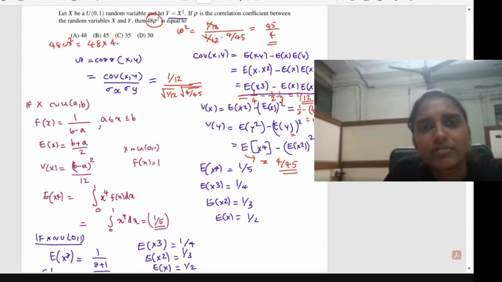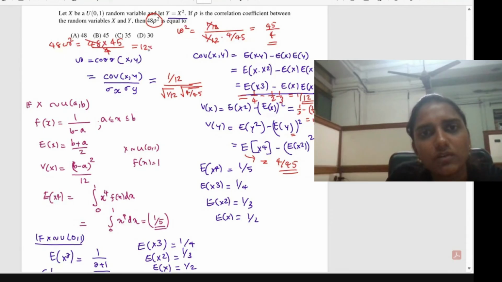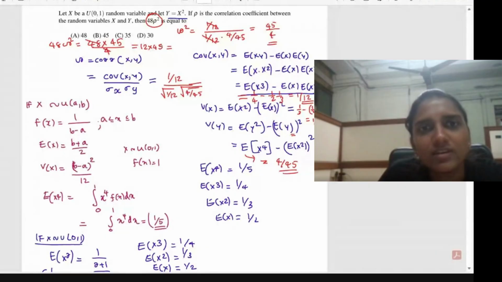So you can simplify this 48 and 4. That will give you 12, right? 12 into 45. So what is the final? Okay, 1 minute. Did I make any mistake here? Okay, sorry. This term will give you a big value, 12 into 45. So the options are all like 48, 45. So you should understand that some mistake has happened. Just go back and look at the mistake here.